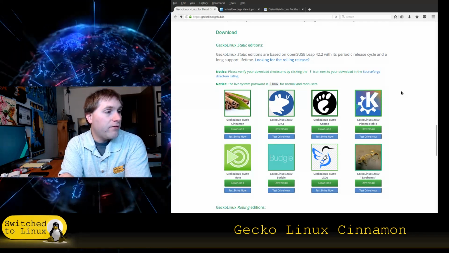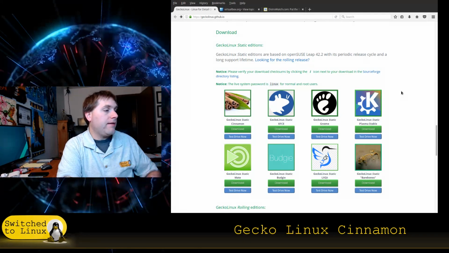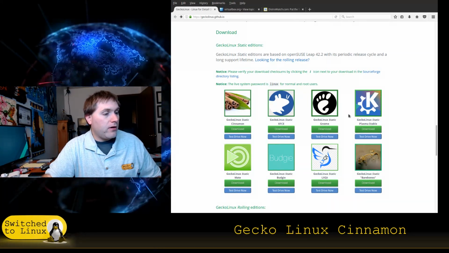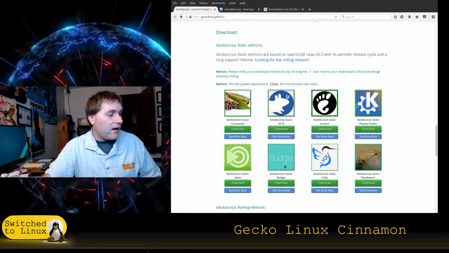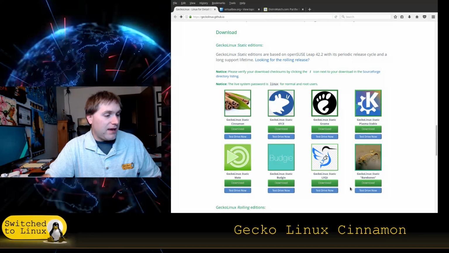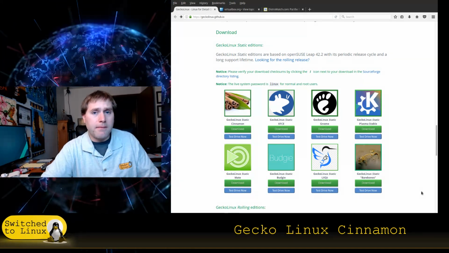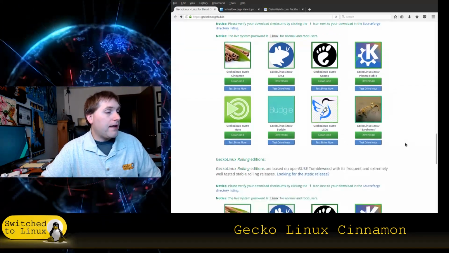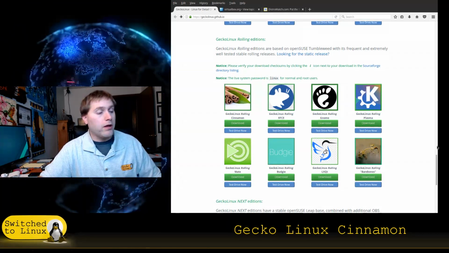You can see here that they have a lot of different options. We have the Cinnamon, we have XFCE, GNOME, we have Plasma, MATE, Budgie, LXQt, and we do have a bare bones, which is essentially just kind of like a net install type thing. And so you can get either of those environments for either your long-term stable or your rolling release.